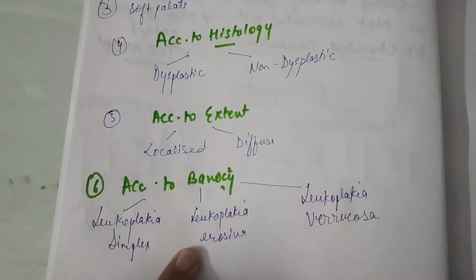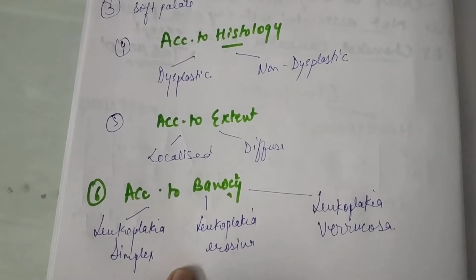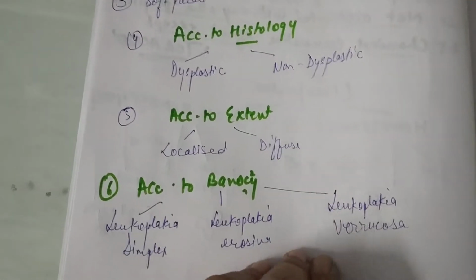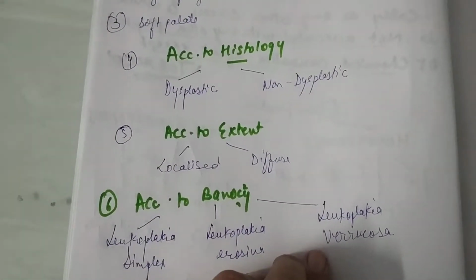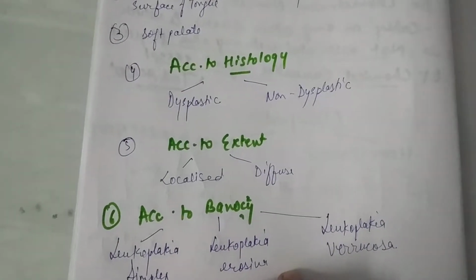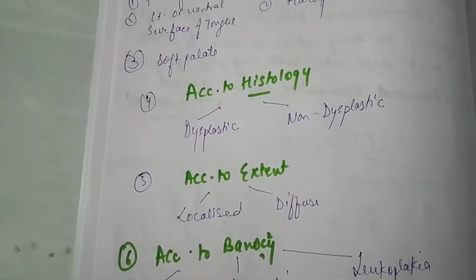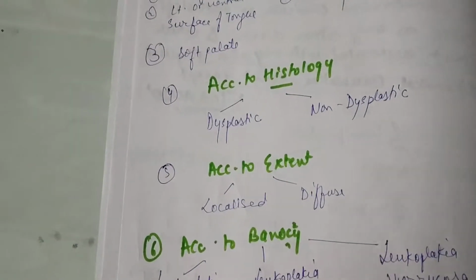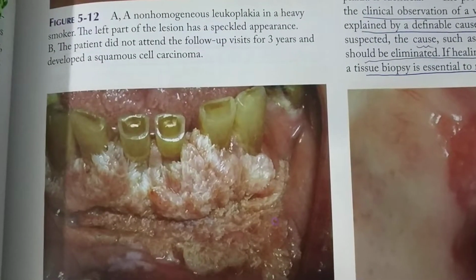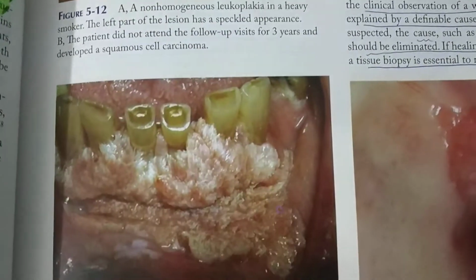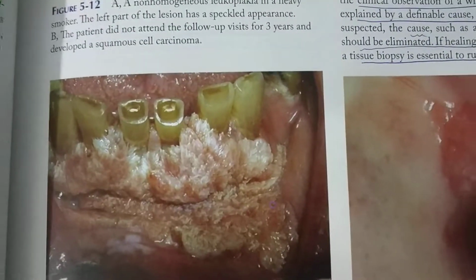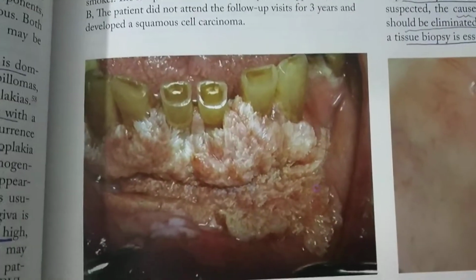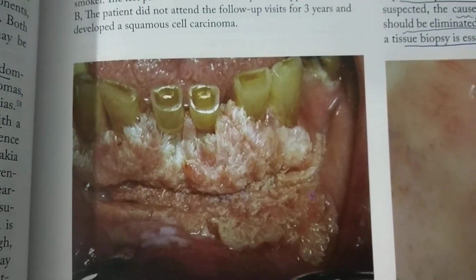Erosive, he has compared to the nodular ones, whereas verrucosa he categorizes differently because of the papillary projection. The verrucous one is also very famous as proliferative verrucous leukoplakia. This is the case of proliferative verrucous leukoplakia over here.